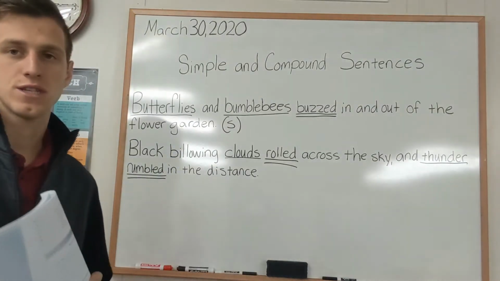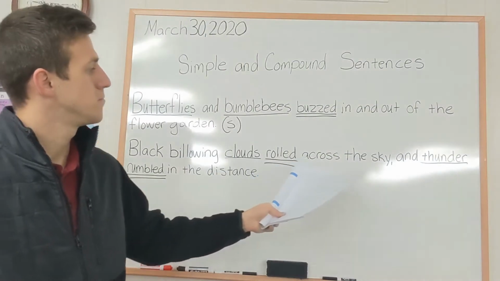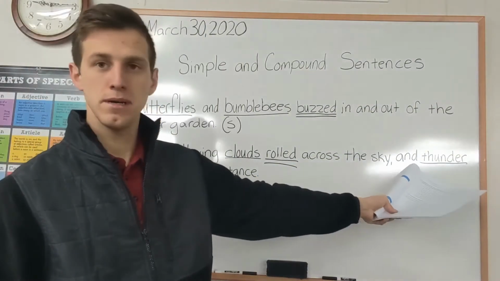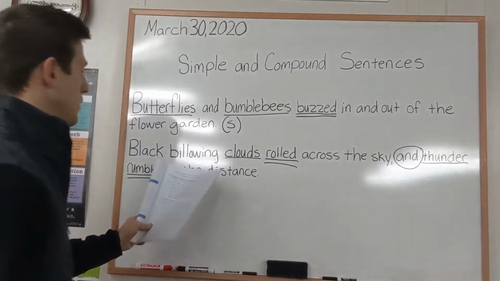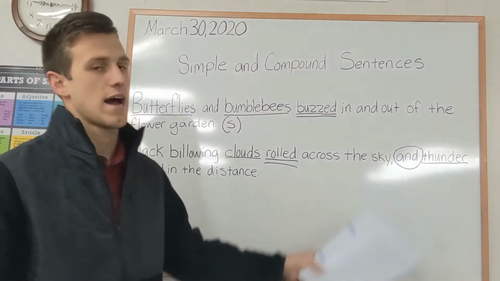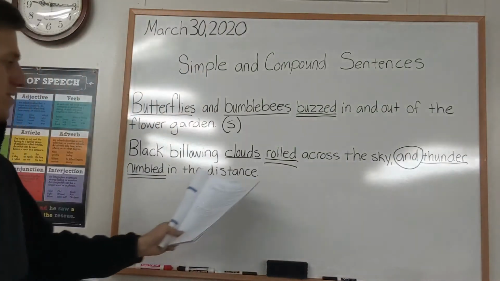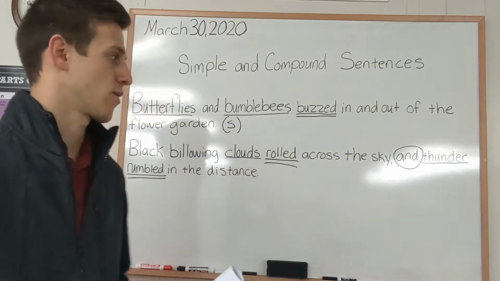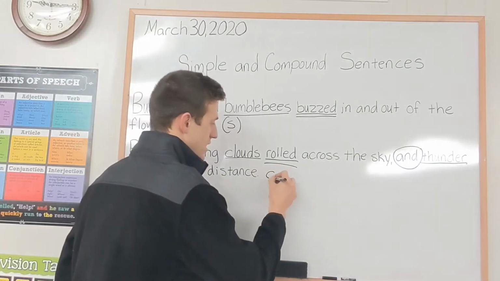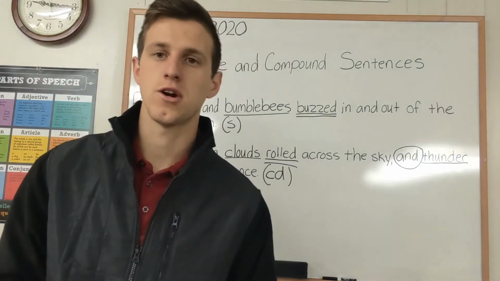Is there any one of those in this sentence? Right there, right? And it's connecting black billowing clouds rolled across the sky, which makes sense on its own, and then thunder rumbled in the distance. 2 independent clauses that can stand on their own and make sense, all right? So we know that this is going to be a compound sentence, all right?